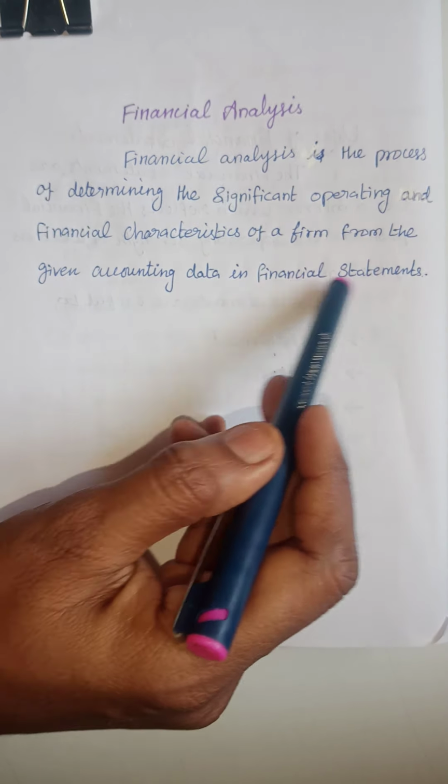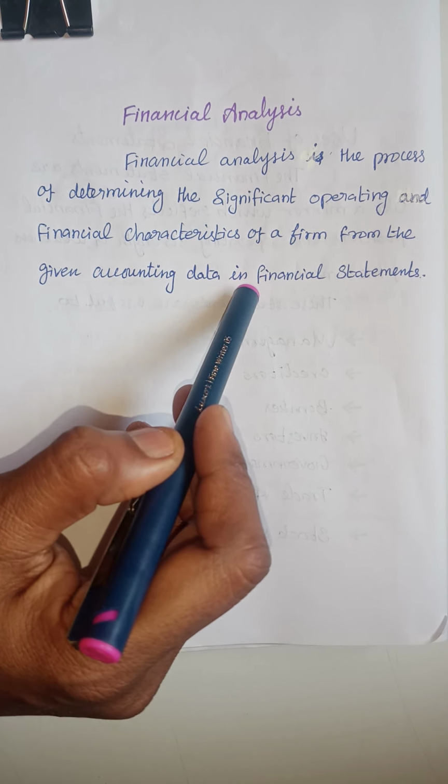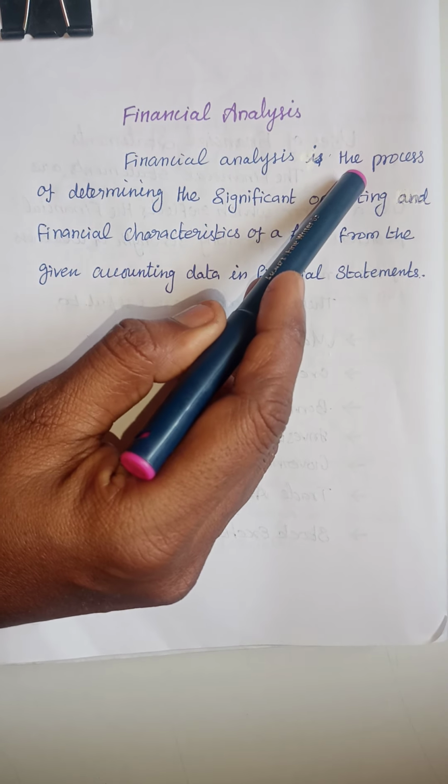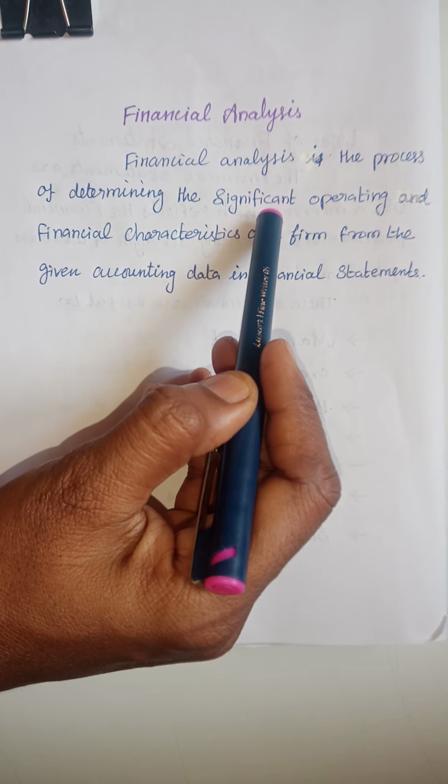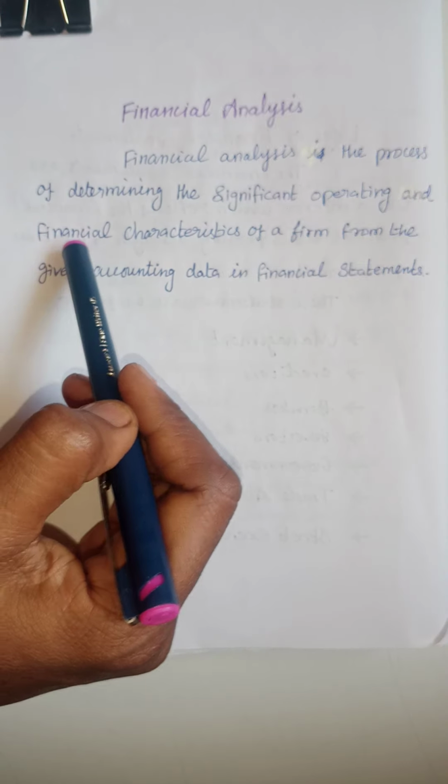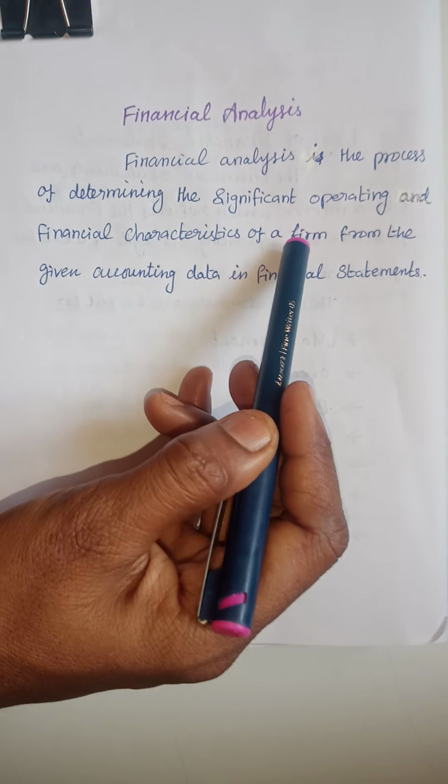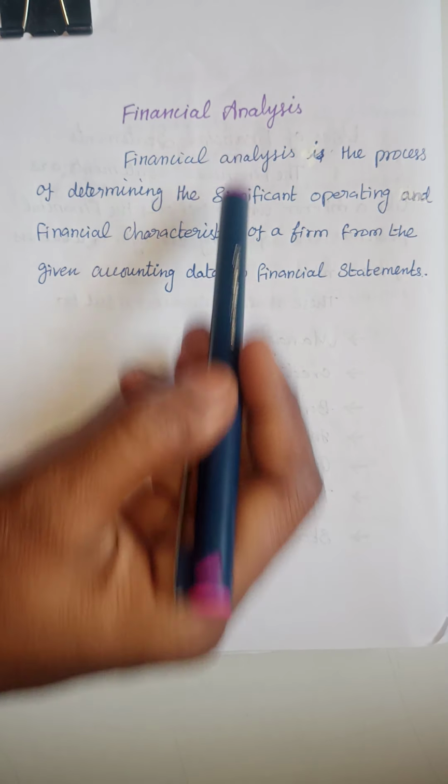So the financial statements are analyzed in the process of determining the significant operating and financial characteristics of a firm. This is financial analysis.